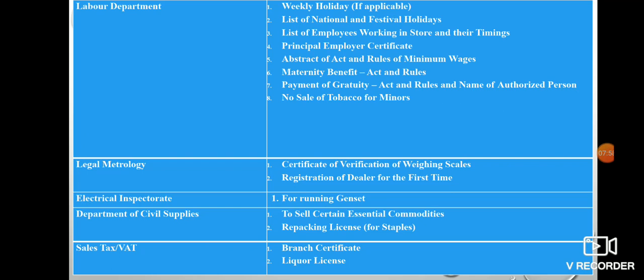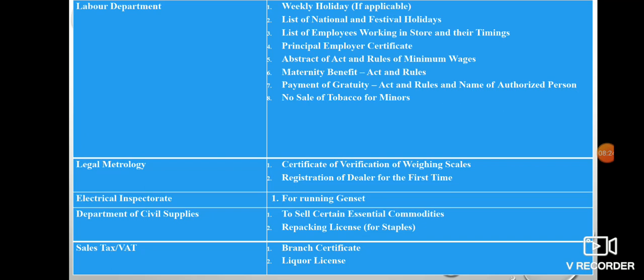Maternity Benefits Act and rules regarding maternity benefits also they have to mention, and Payment of Gratuity Act and rules, and the name of the authorized person should be mentioned. So no sale of tobacco to minors. Tobacco should not be sold to any minors. Regarding that also, notices should be displayed in the shops.